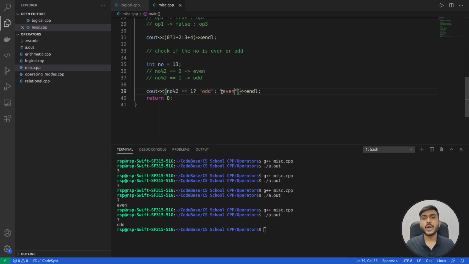So I hope now you have got a clear idea about the conditional operator and how it works in C++. Going ahead in the coding examples, we will definitely use this operator multiple times. So don't worry about this operator. It's going to be used multiple times, okay?